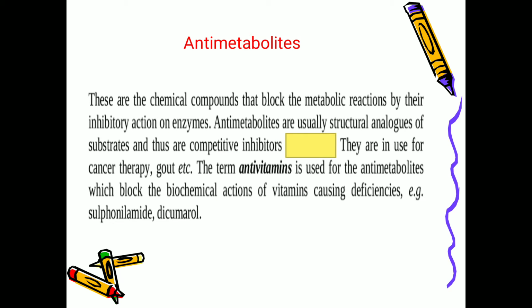And another concept is antimetabolites. These are chemical compounds that block metabolic reactions by their inhibitory action on enzymes. Antimetabolites are usually structural analogues of the substrate and thus are competitive inhibitors, and they are used for cancer therapy and also for the treatment of gout. And the term antivitamins is used for the antimetabolites which block the biochemical action of vitamins, causing deficiencies. Examples are sulfonamide, dicumarol, etc.